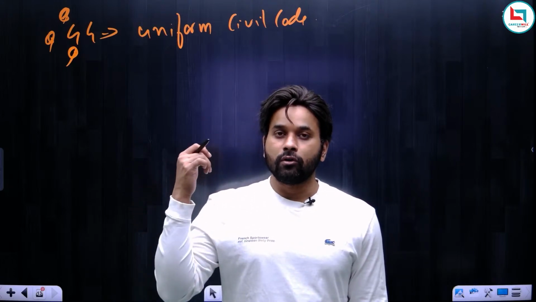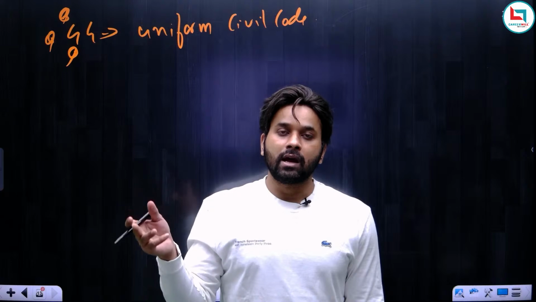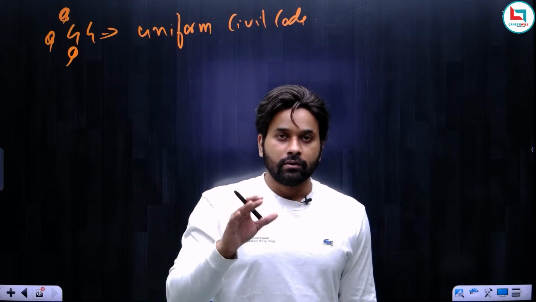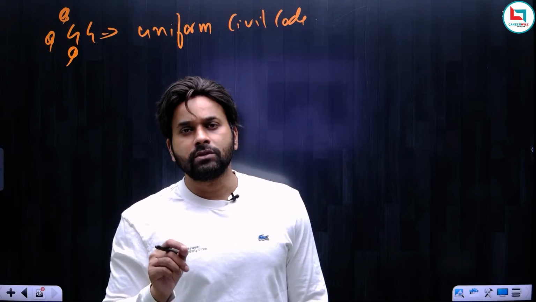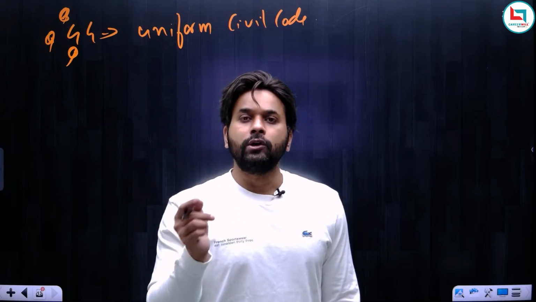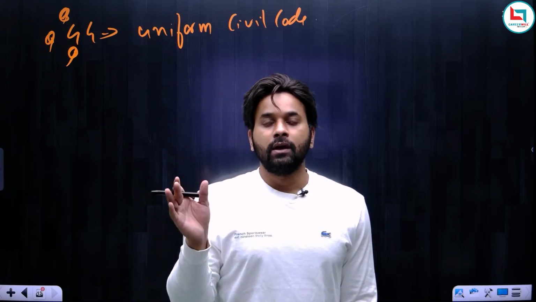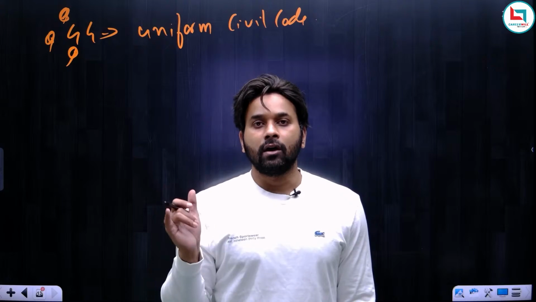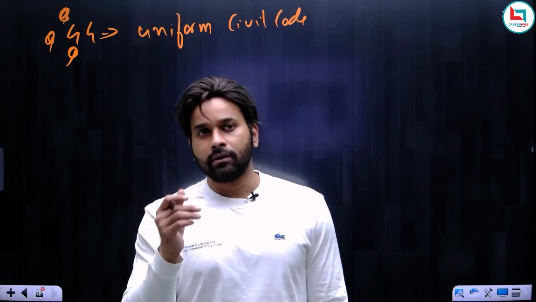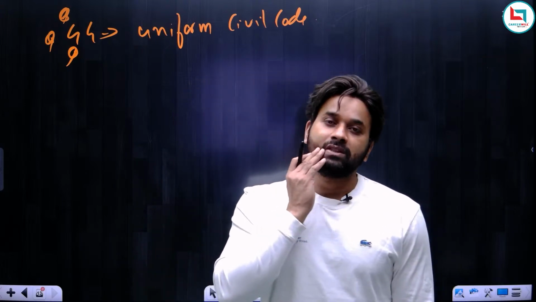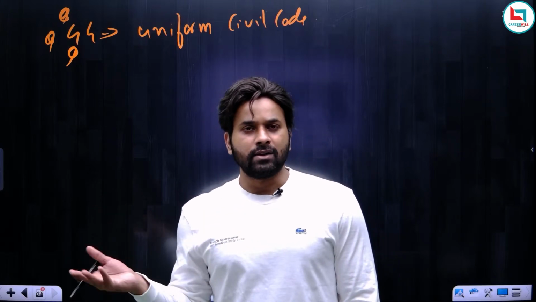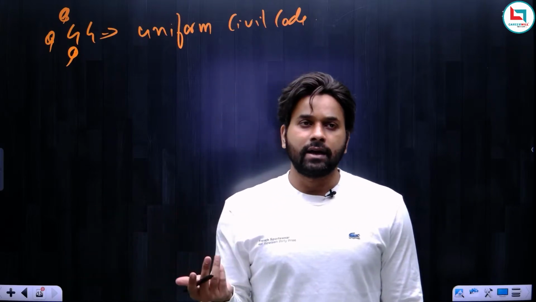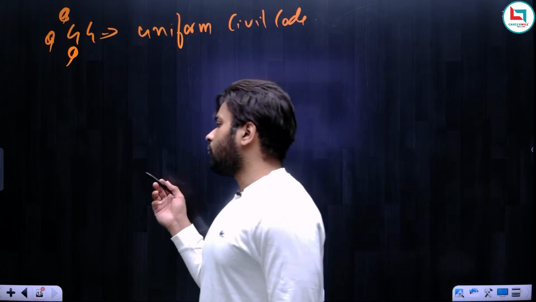Not just on a phone call where you have said talak, talak, talak, and talak happened. No, there should be proper rules, or there should be proper provisions for the divorce. It should happen only through the court. You cannot simply end the marriage just by uttering the word talak. No, that should not happen. So Uniform Civil Code basically means having uniformity in the civil laws pertaining to marriage, divorce, inheritance and all. So this is Article 44.